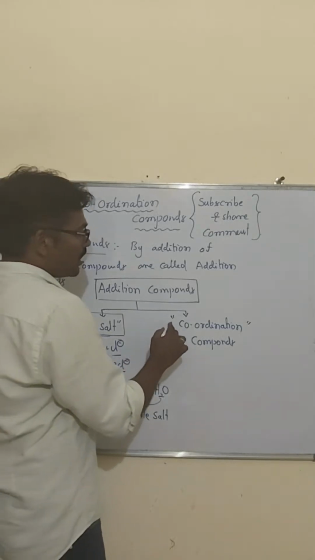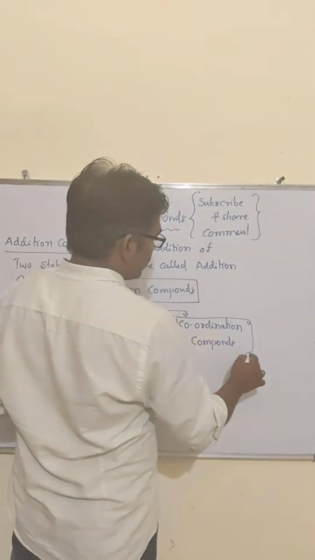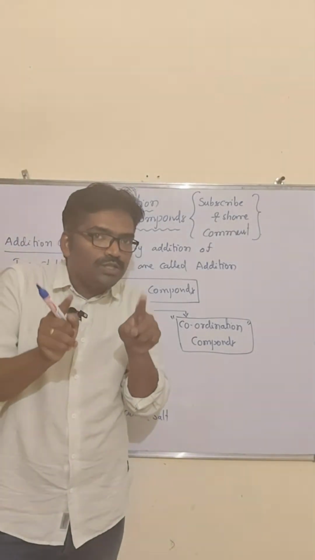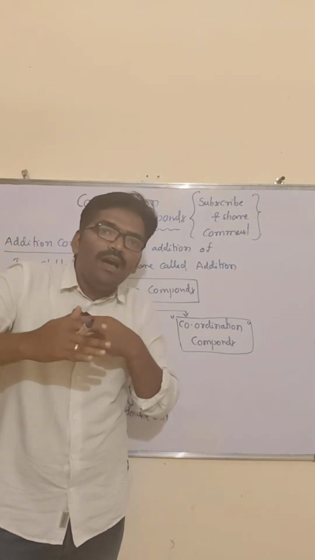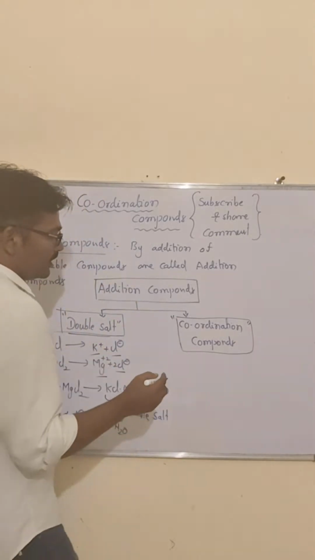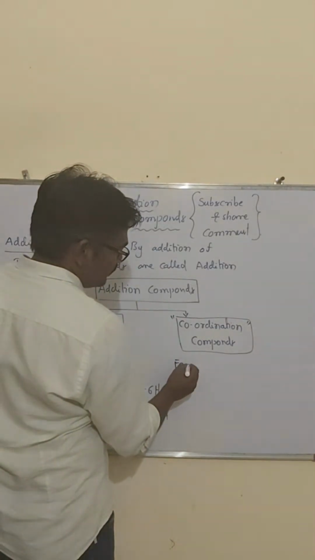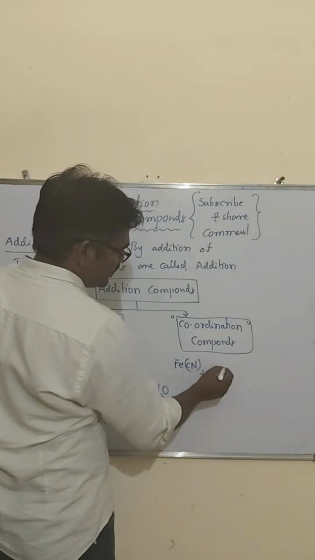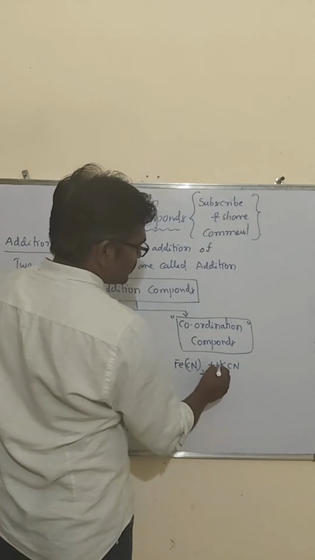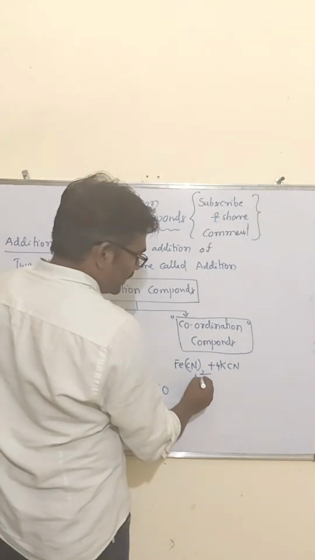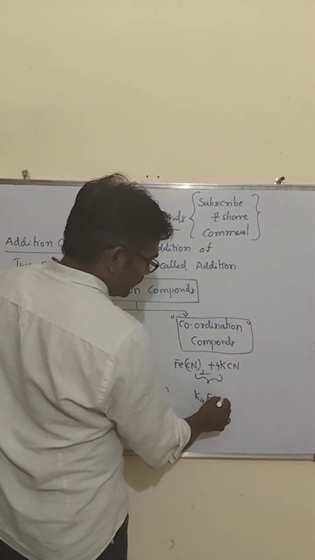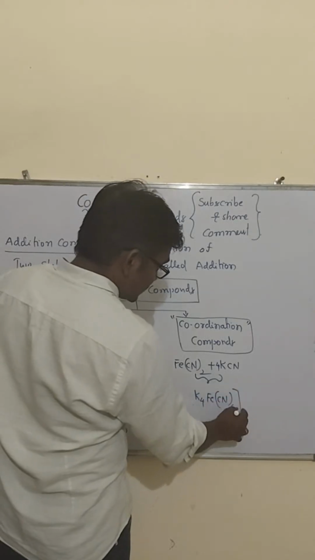Sir, what are coordination compounds? Coordination compounds means, by the addition of two stable compounds, the ions can lose their identity. How is it? Look at once. Fe(CN)2, one of the salts, by the addition of 4 moles of potassium cyanide, once both are added, you get K4Fe(CN)6, formed like this.